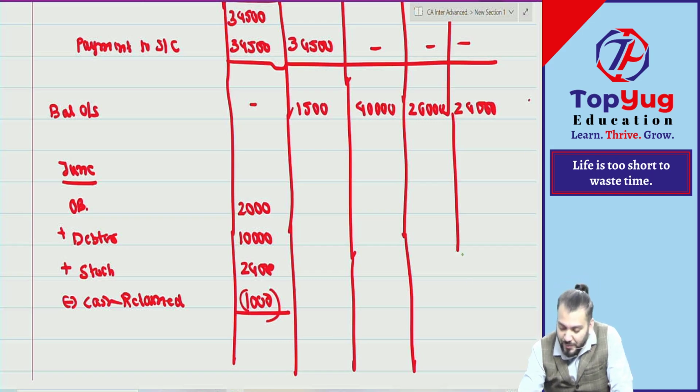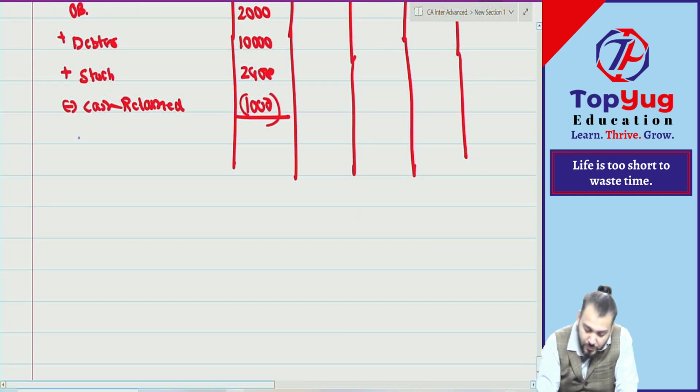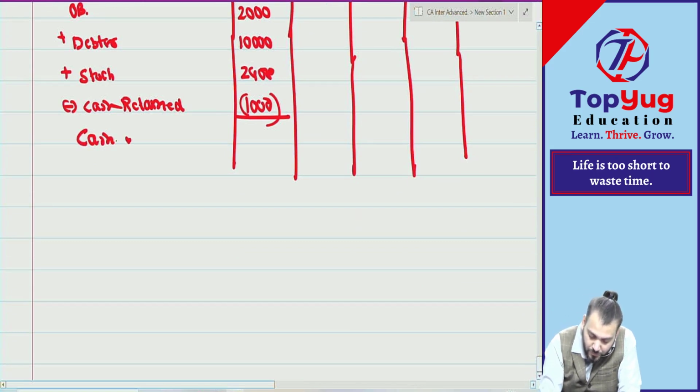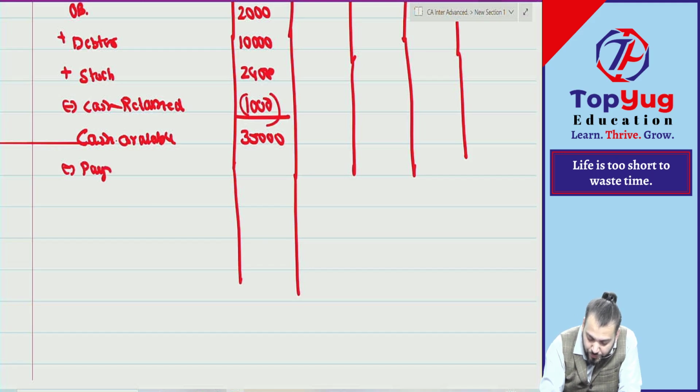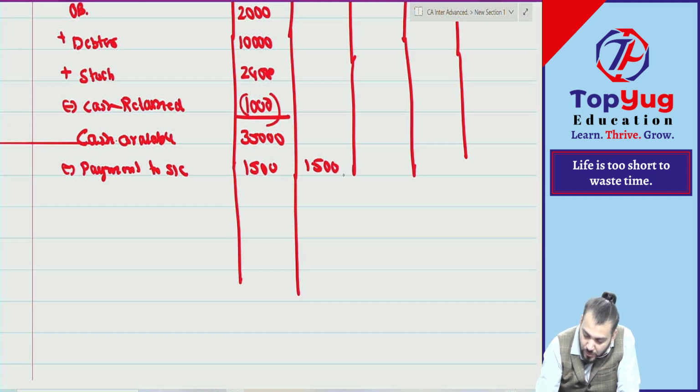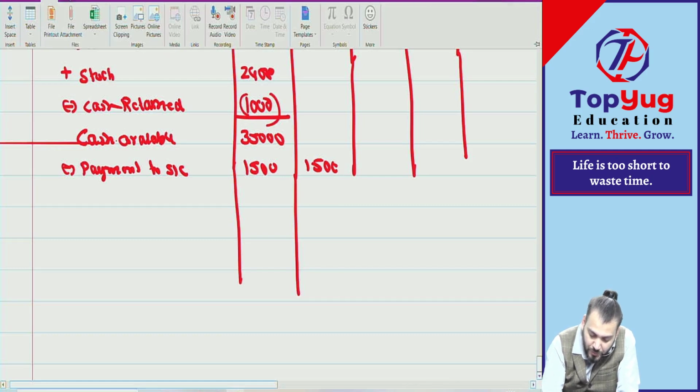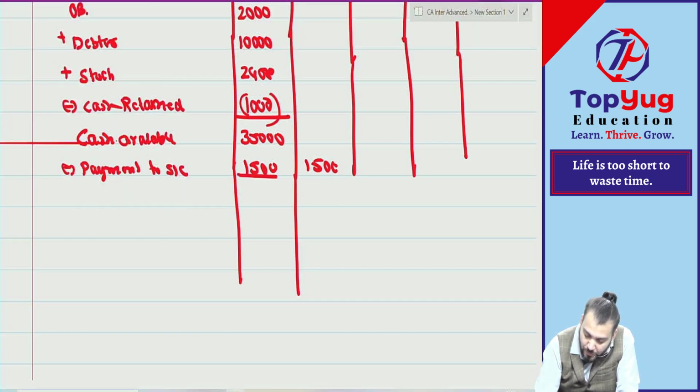About how much cash is available: 35,000. First we will make payment to whom? Payment to sundry creditors to the extent of 1500. What is the balance left? 33,500. But out of 33,500, first we will make payment to whom?